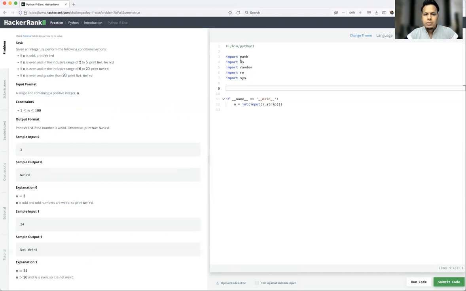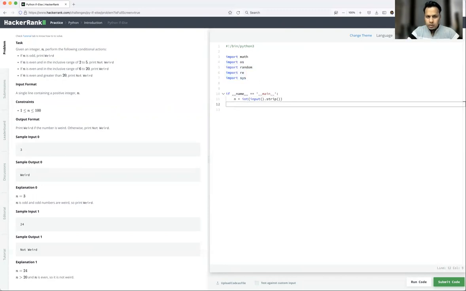Okay, so here if you see the right side pane, they are talking about all the libraries which are already imported by the HackerRank team. Okay, and under this, you need to write the function, which will be called. So let's write the code now. We may not need all the libraries, you may delete them also, but whatever is default, let it be there.